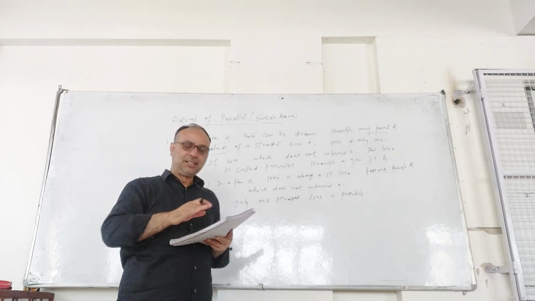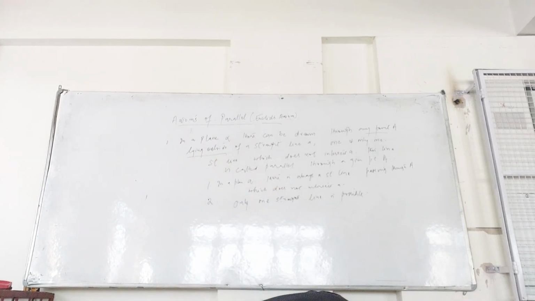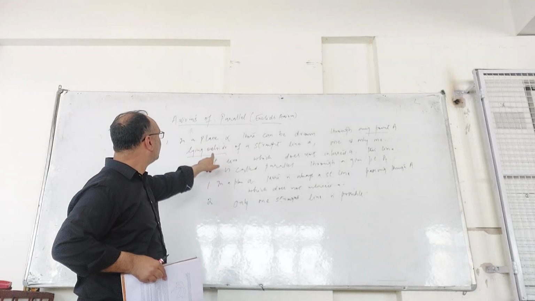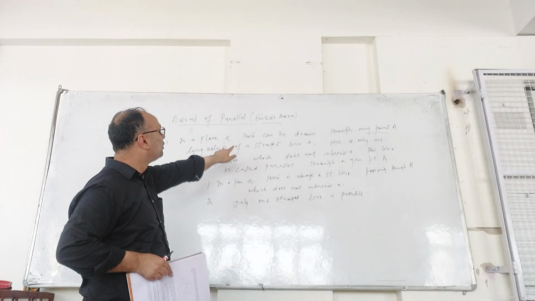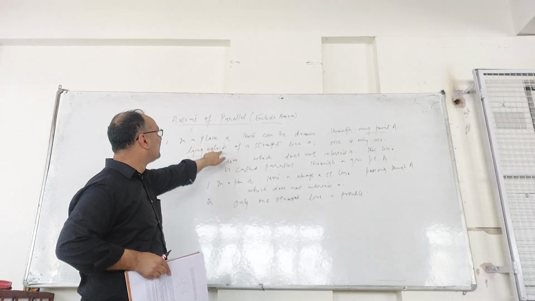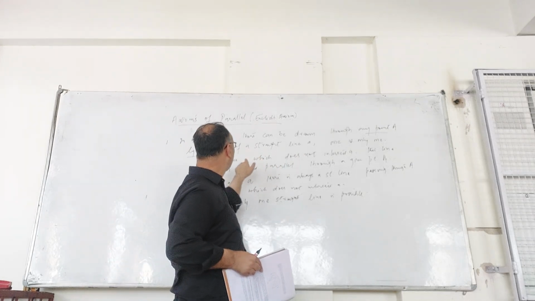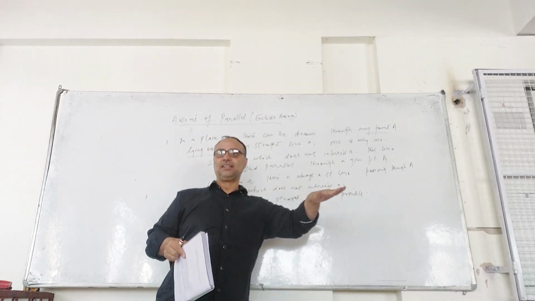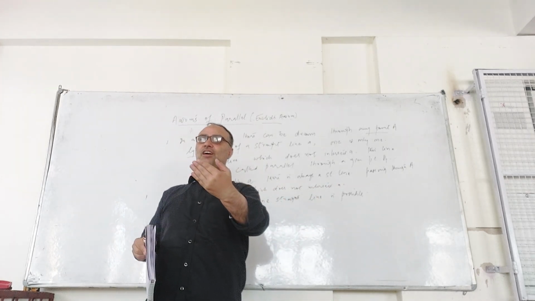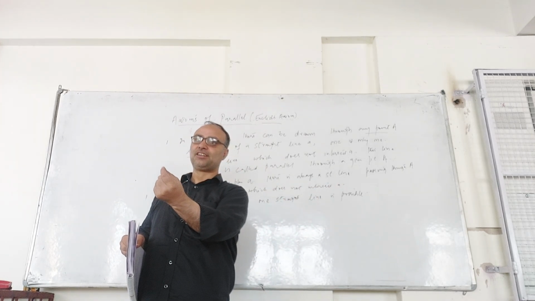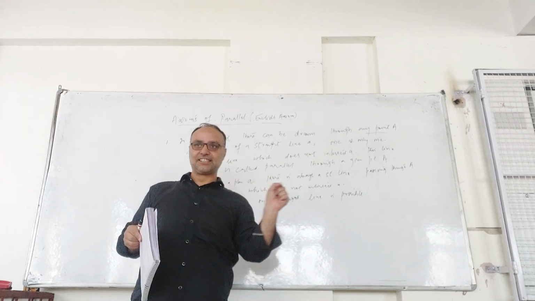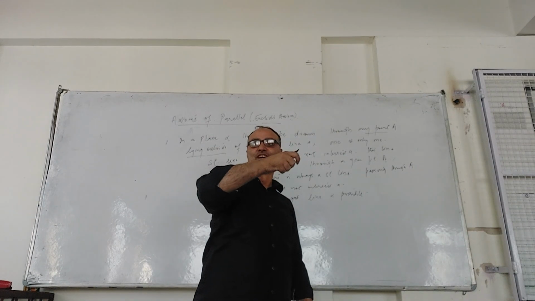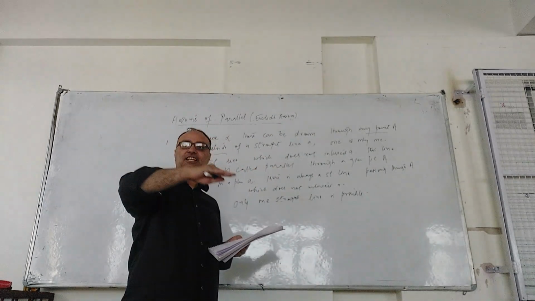So in a plane there can be drawn through any point A lying outside of the straight line one and only one straight line which does not intersect it.